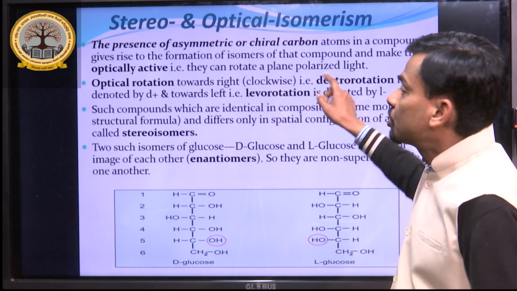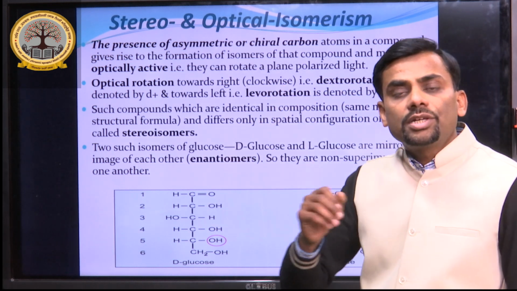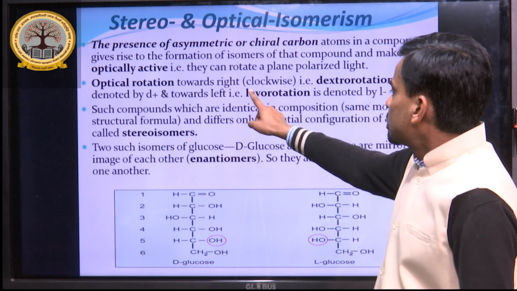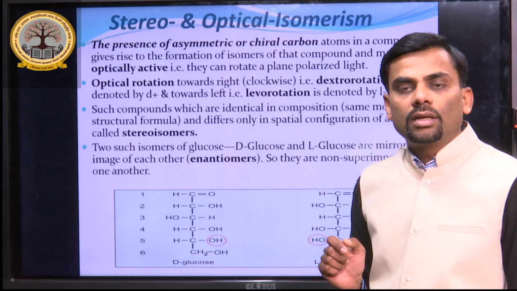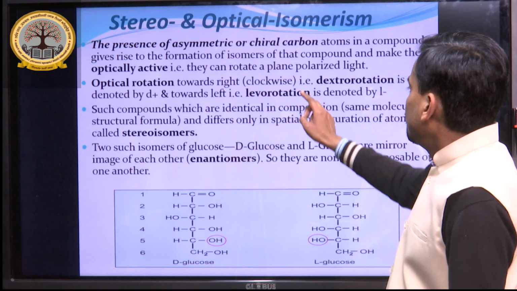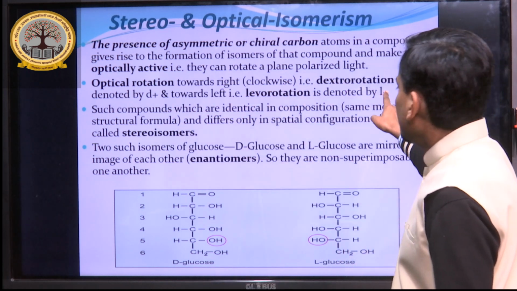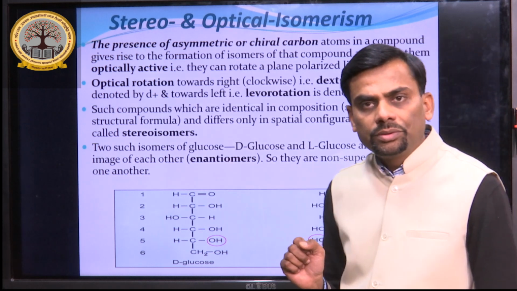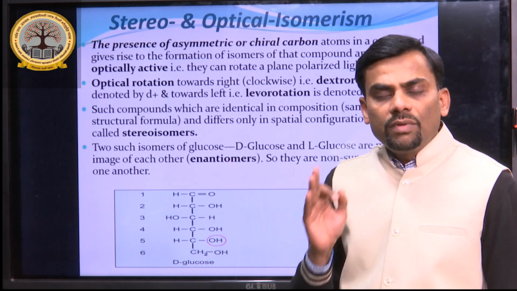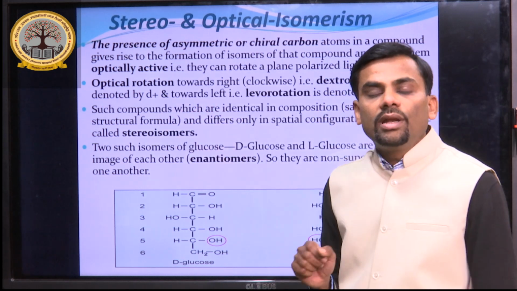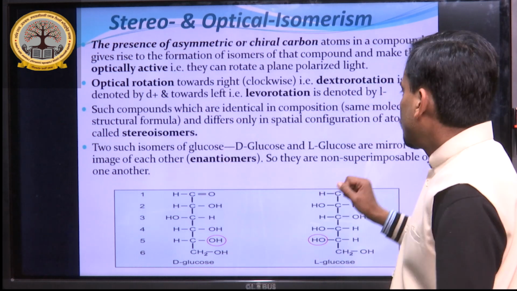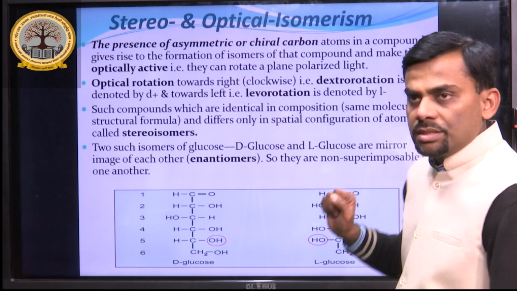This is known as dextrorotation, while its opposite, towards the left, is known as levorotation, and they are denoted by the symbols D plus and L minus. So D glucose is always dextrorotatory, denoted by D plus, while L glucose is denoted by L minus.